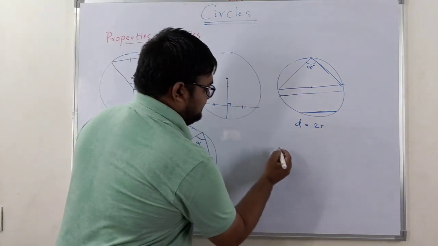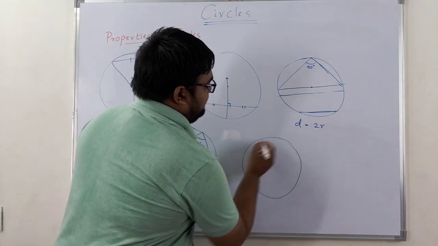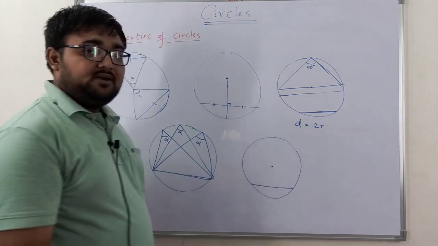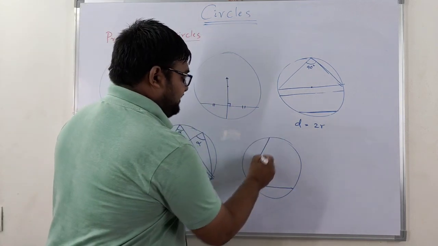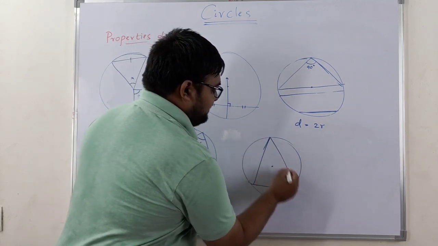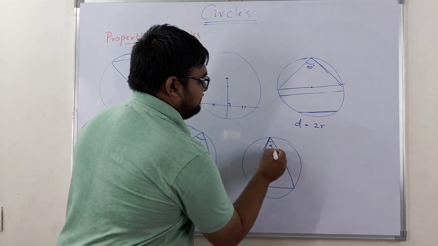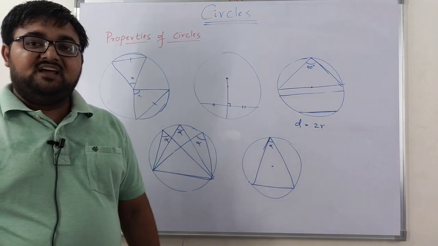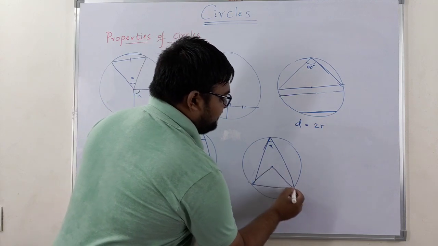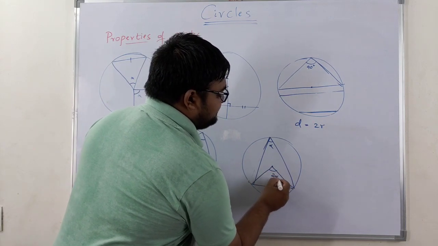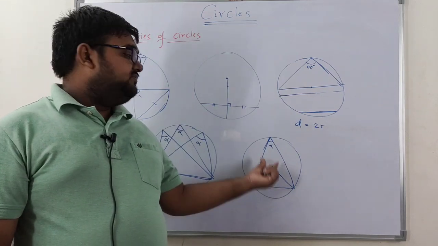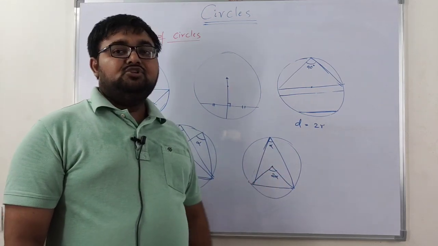Next, coming to one more property. If you have drawn a chord, and you form some angle alpha with the chord at the circumference, then with the same chord the angle formed at the center is twice of it. So if this angle is alpha, then this angle is 2 alpha.